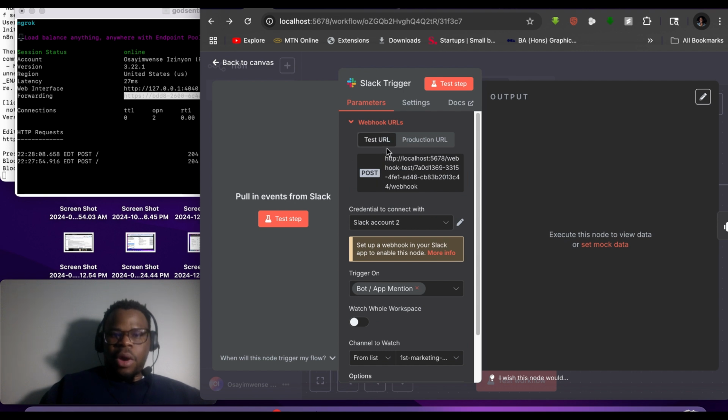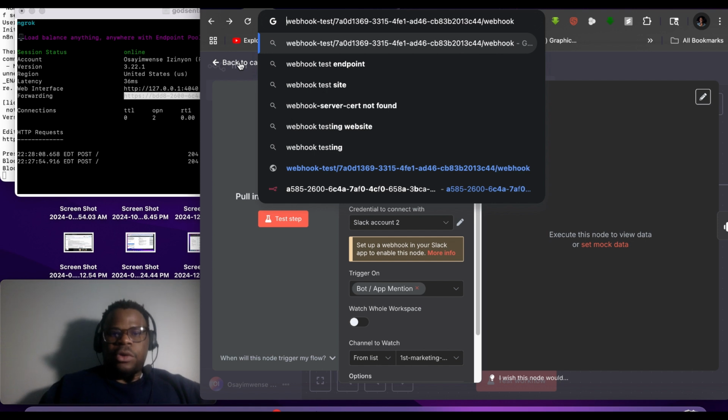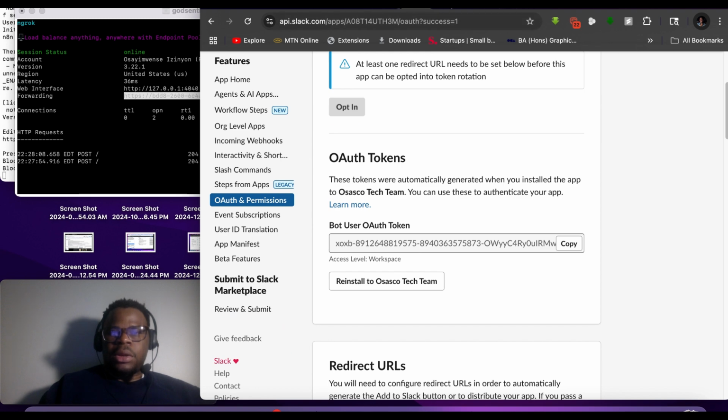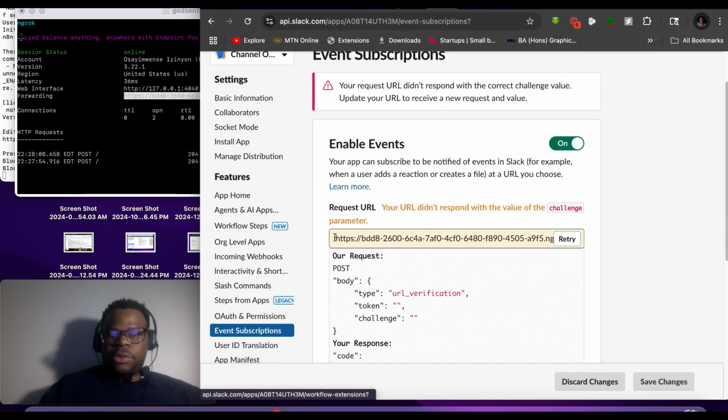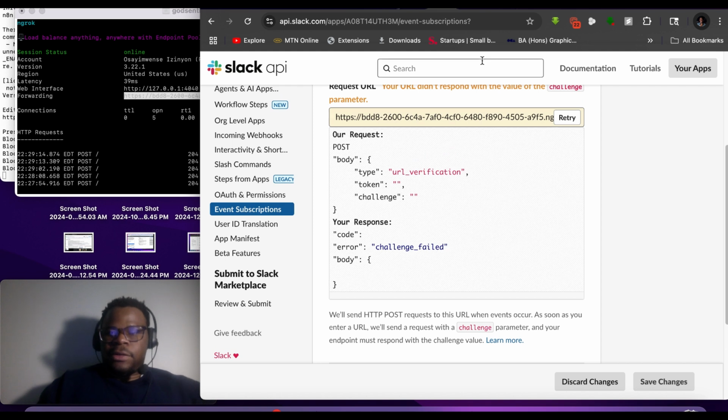You look at the test URL, and you copy everything, then do some editing of the URL, everything up to the point of this 5678. You copy it, and then you go back to your Slack address, and under events or subscriptions, you toggle these events, and then you come back here, write a slash, and paste it. Okay.